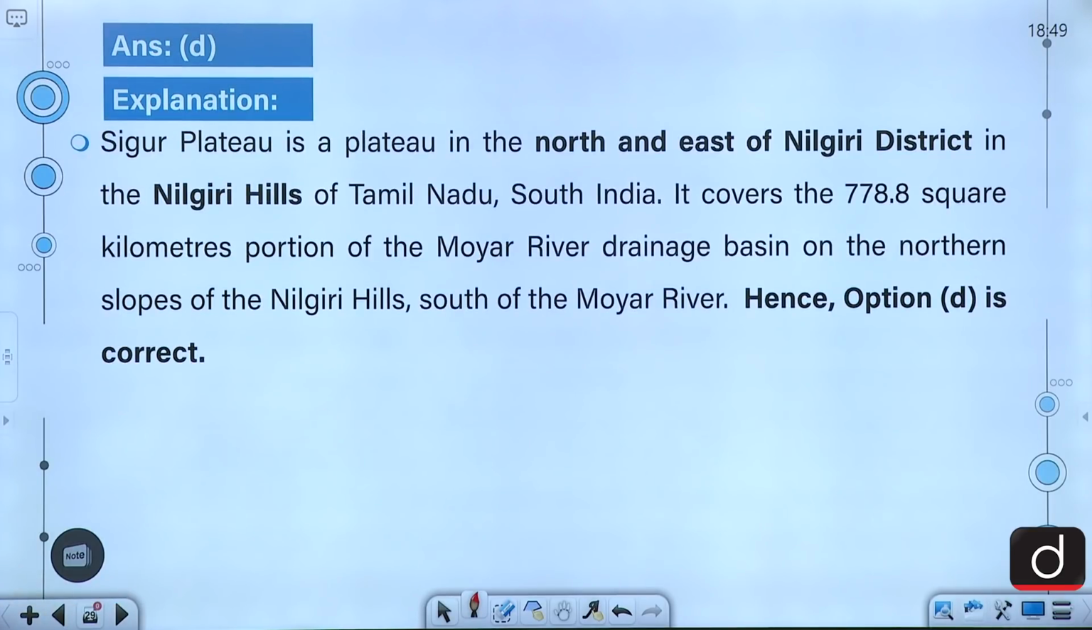Sigur Plateau is a plateau in the north and east of Nilgiri district in the Nilgiri Hills of Tamil Nadu, South India. It covers the 778.8 square kilometers portion of the Moyar River drainage basin on the northern slopes of the Nilgiri Hills south of Moyar River.